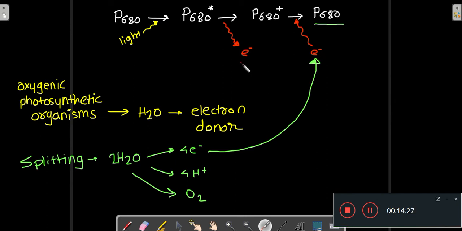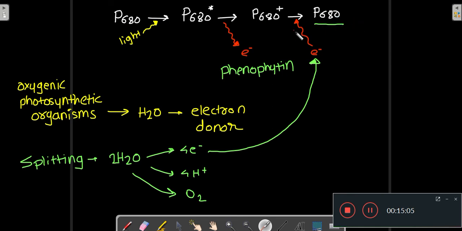And after transferring its high energy electron to pheophytin, this excited P680 becomes P680 positive because it has lost a high energy electron. This P680 plus accepts an electron from water, which is a normal electron, and then this P680 plus becomes normal P680 again.